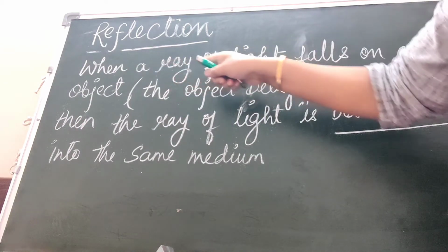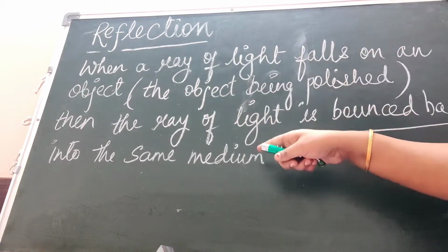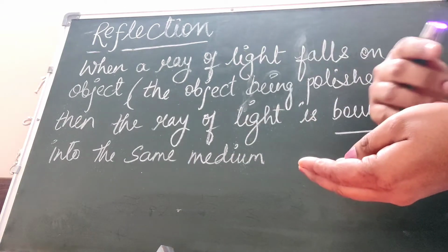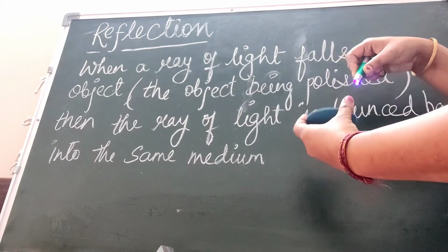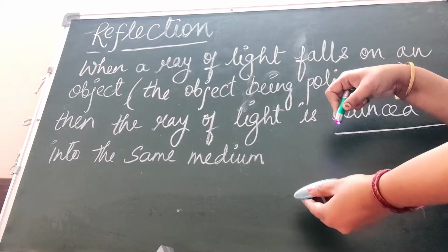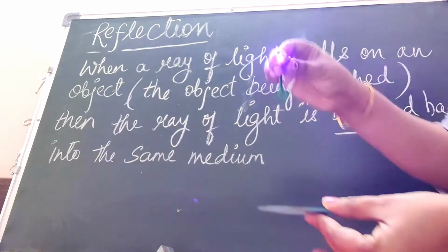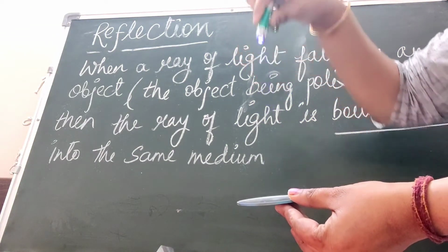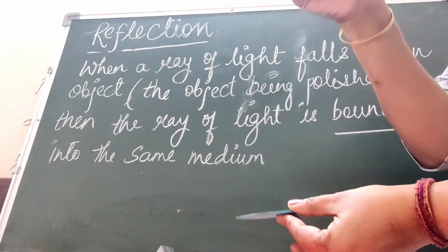So when a ray of light is falling on a polished surface, then it is bounced back. If this is my source of light, I am making this fall on the surface. It is going to strike the surface and this light is going to bounce back.